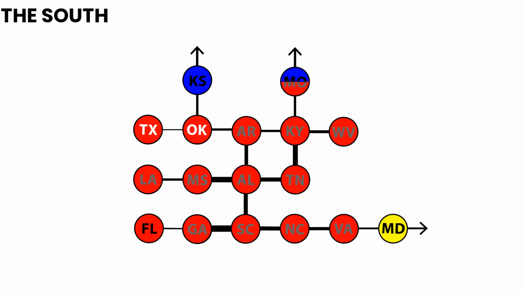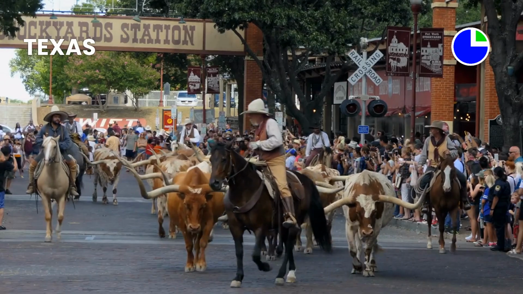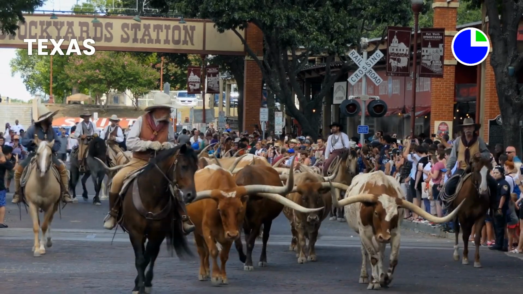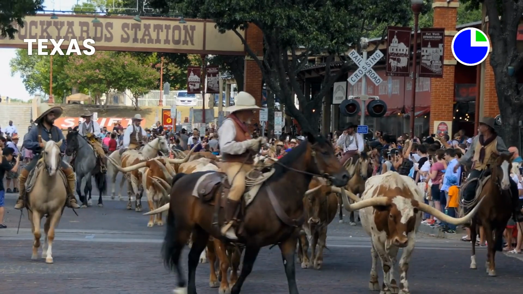In the South, the entire region is clustered around Alabama, the region's most typical state. Radiating out from the center are several outliers. Texas, Louisiana, Florida, and West Virginia are relatively unique, so they only connect to one other state. Texas used to be an independent country and has a lot of Mexican influence. Its climate is also drier than most southern states.